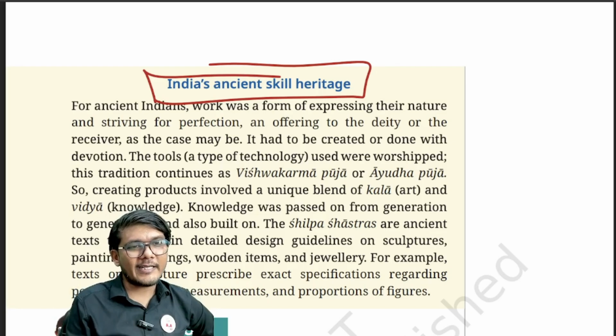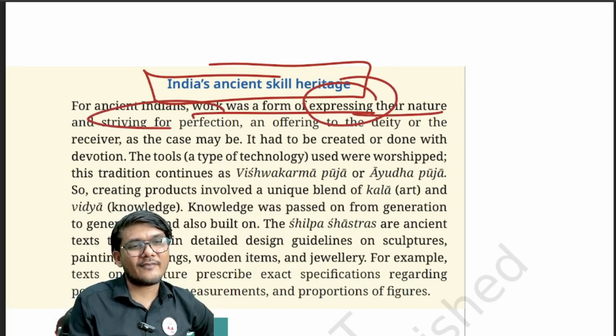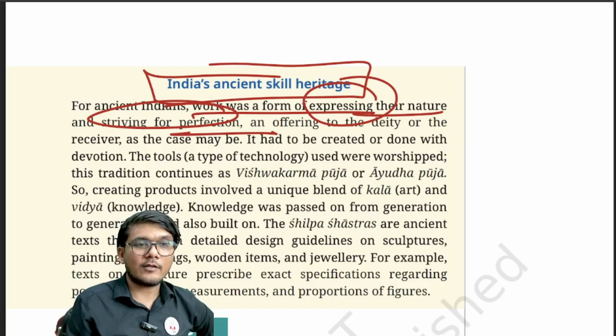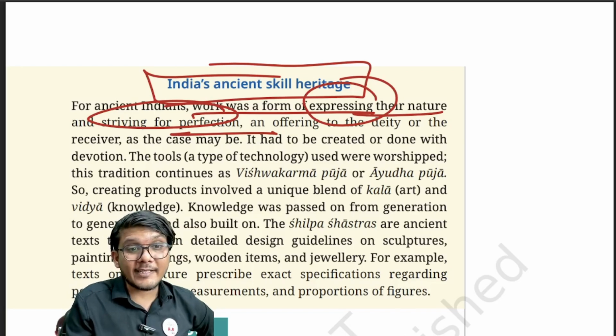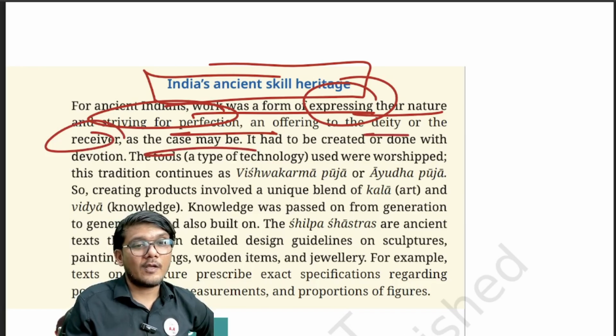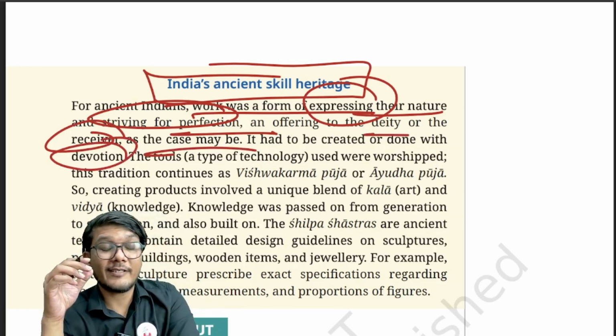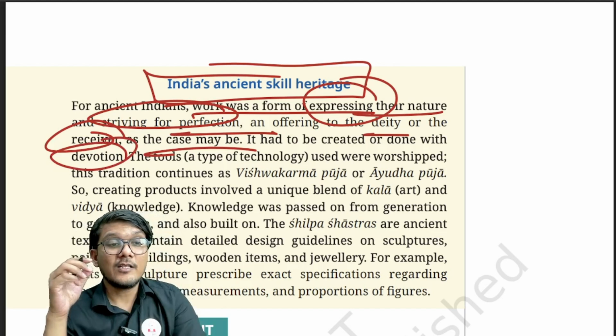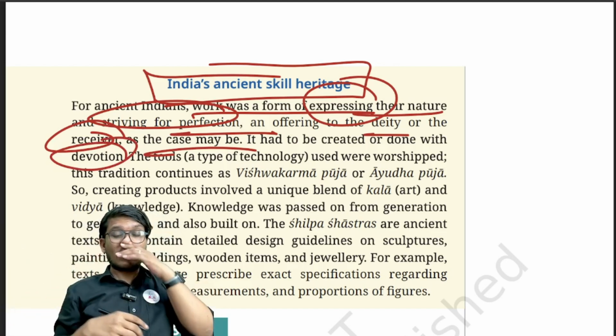Right? For ancient Indians, work was a form of expressing their nature and striving for perfection. It was an offering to the deity, to the god or the goddess, to the receiver, as the case may be, right? It had to be created or done with devotion. We did it religiously, as an offering to our god.